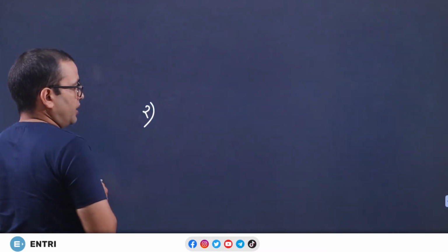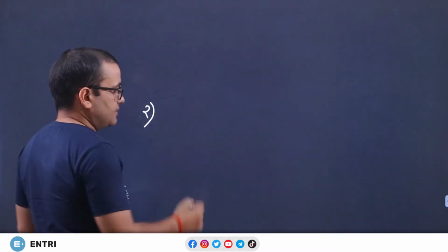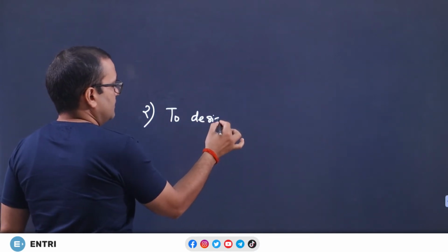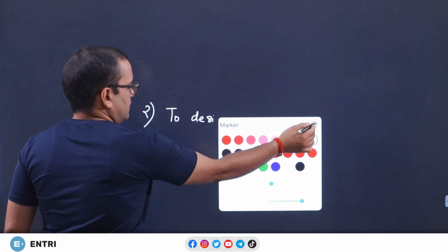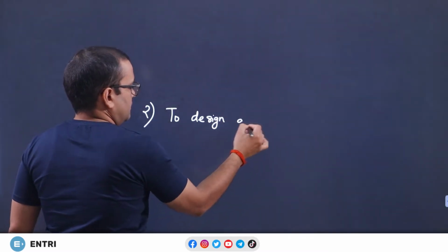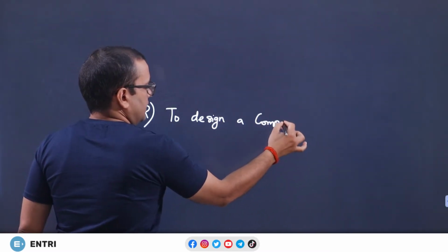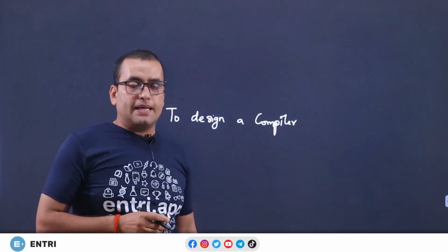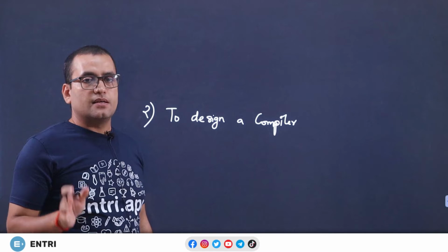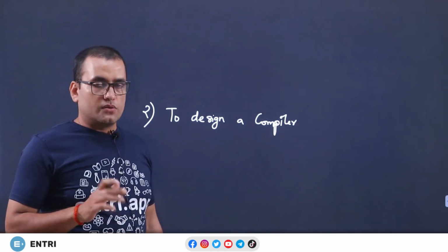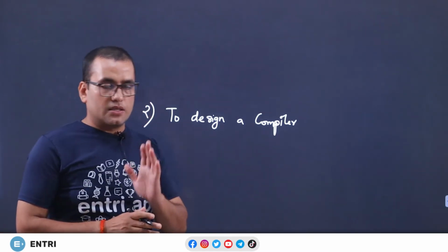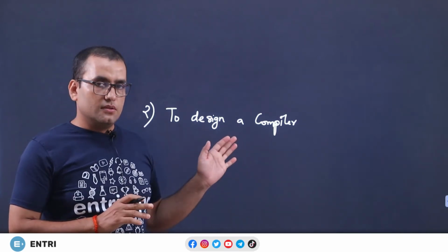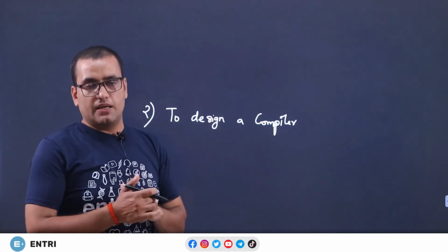The second most important reason why we study TOC is to design a compiler. To design a compiler, we need mathematics, and that mathematics is theory of computation. Now the next question arises: why do we need a compiler? You will get this in the subject of compilers.